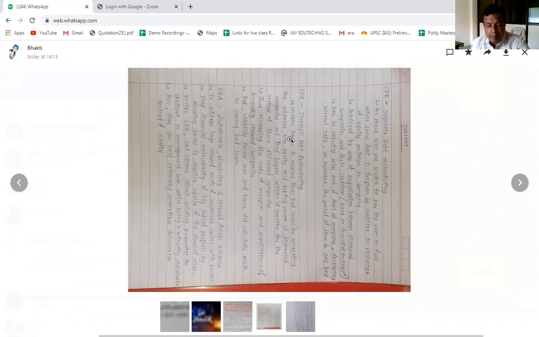But again, the commercial bank will sell it to some other company, because commercial banks are not supposed to hold the shares of companies. They want to monetize it, because they want to lend money to people, and lending is the primary activity of a commercial bank. So there are some companies that will buy the equities which the commercial bank has taken from the original company. Such companies are called asset reconstruction companies.